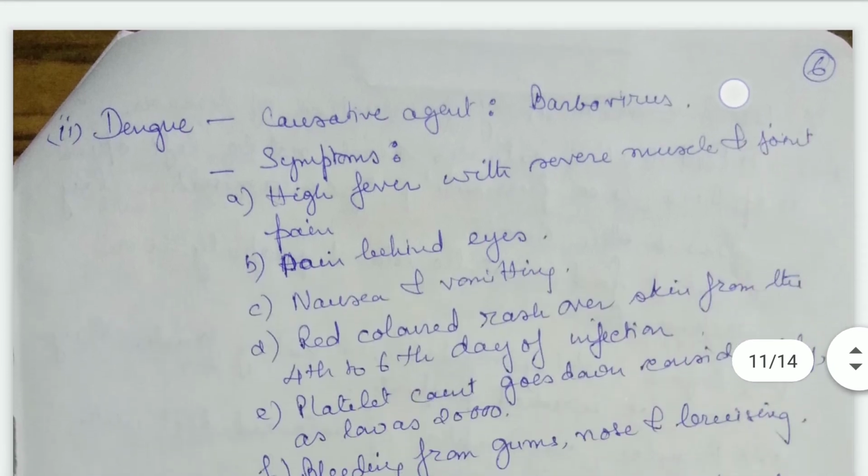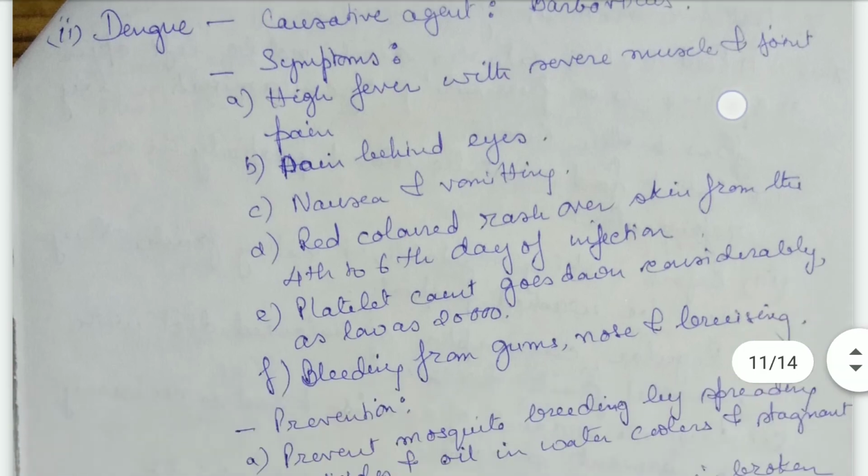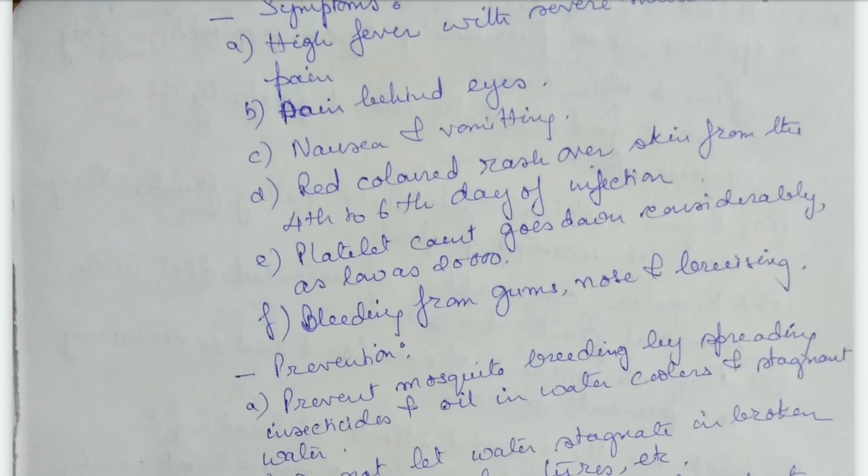For dengue, the causative agent is parvovirus. Symptoms are high fever with severe muscle and joint pain, pain behind the eyes, nausea, vomiting. Then a red rash comes out over the skin from the 4th to the 6th day of the infection. Then the platelet count goes considerably down. It may go down as low as 20,000. Bleeding from the gums and nose, and also bruising, can happen.